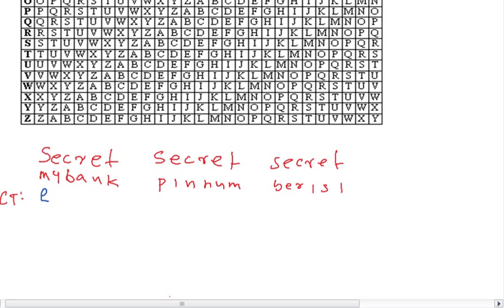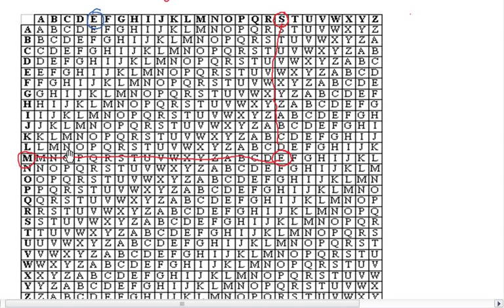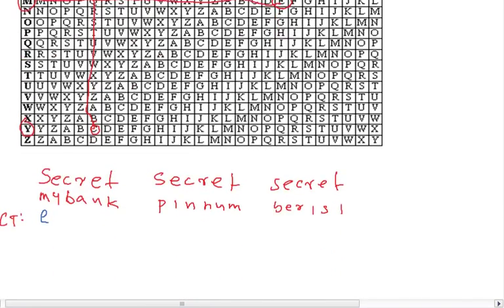Similarly, for E and Y, E is the cipher letter. You have to find out where E is and where Y is. Here it is Y, and the intersection of this Y and E is C, and C is the cipher text for that. So E, C, like that you have to do.